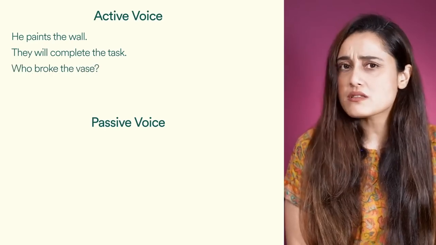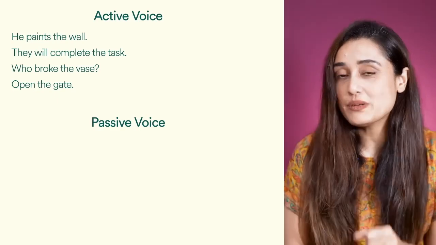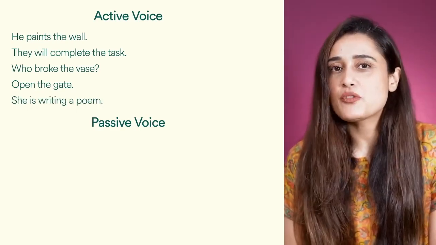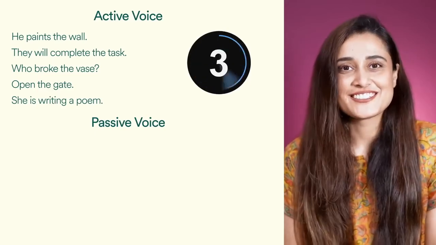Who broke the vase? Open the gate. I taught you the rule for imperative sentences, right? Open the gate. She is writing a poem. Now, your timer starts. 5 seconds.